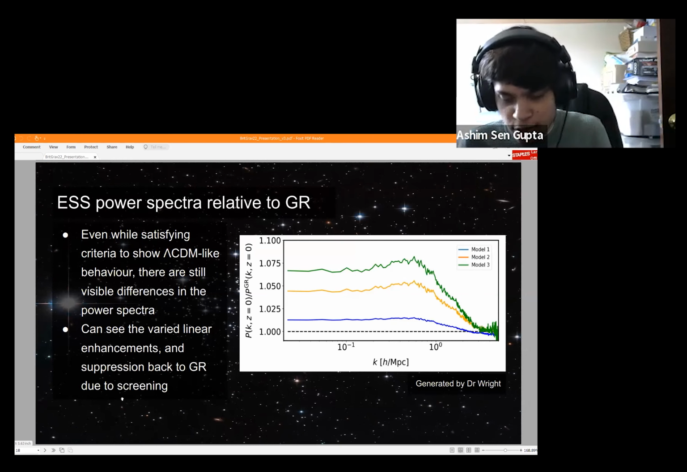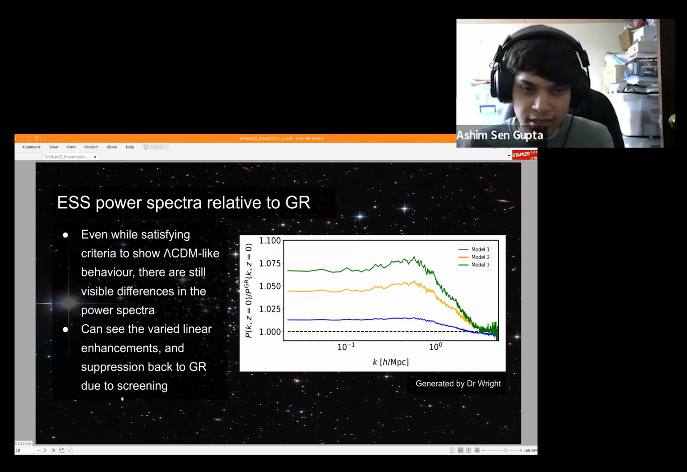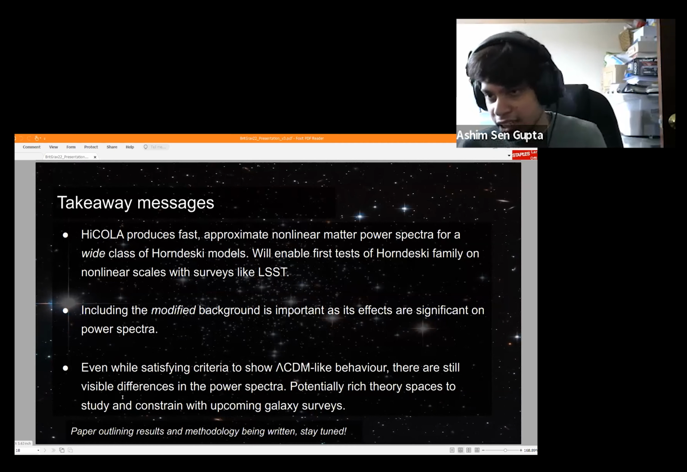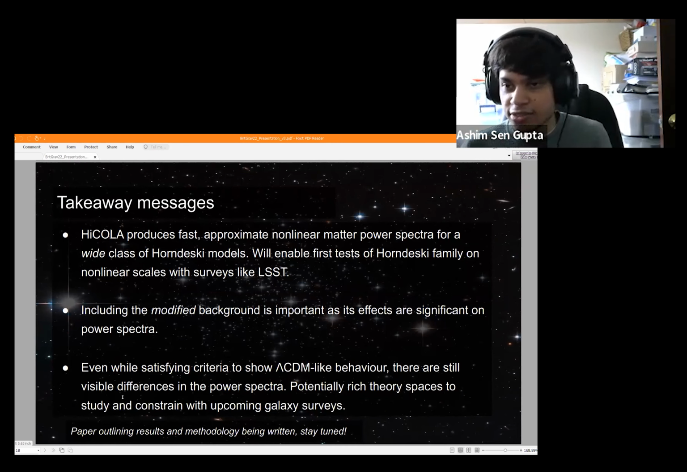And again, just like in the Cubic Galileon, we have the same features of linear enhancement. There's a peak, and then the screening activates and pulls us back towards GR on smaller scales, towards the right of the figure. So my takeaway messages are, first of all, I've just introduced HiCOLA. It's a numerical package that produces fast, approximate nonlinear matter power spectra for a wide class of Horndeski models. And we hope that this will enable the first tests of the Horndeski family on nonlinear scales with surveys like LSST. We've also seen through our usage of HiCOLA that including the modified background is important as its effects are significant on the power spectra.